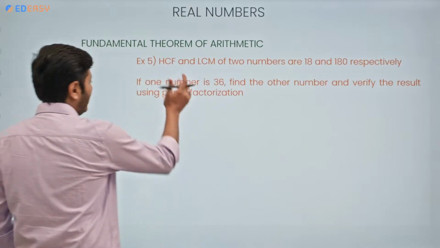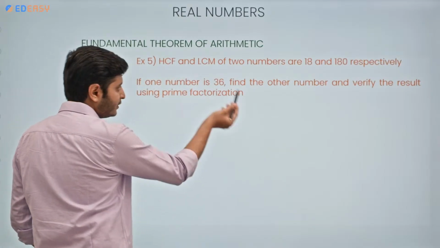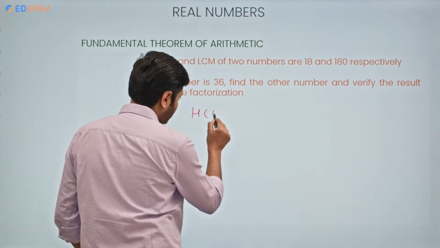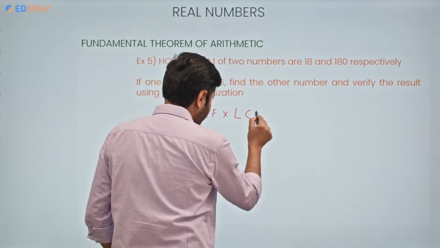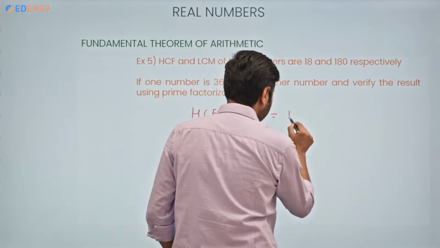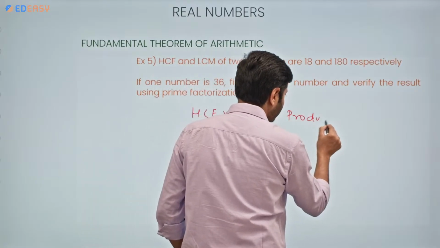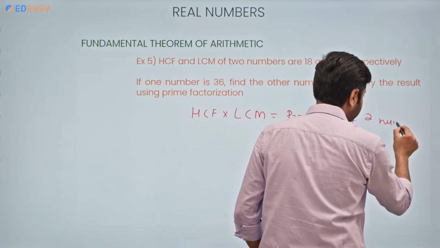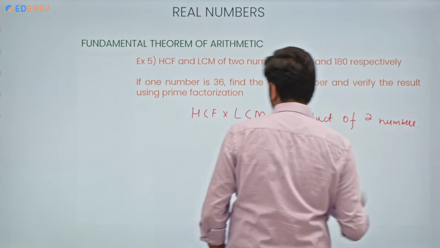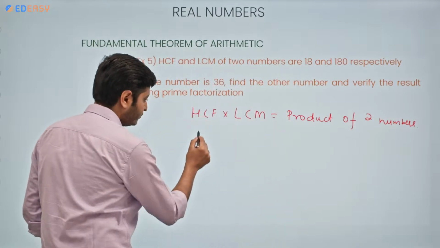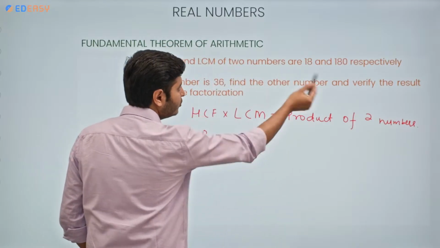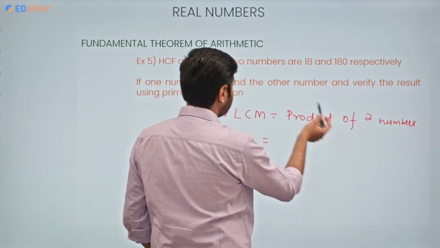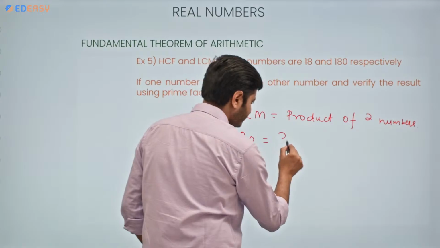Now, the formula that we can use is HCF into LCM is equal to the product of two numbers. HCF we know is 18. So it means 18 into 180 is equal to, one number is 36.